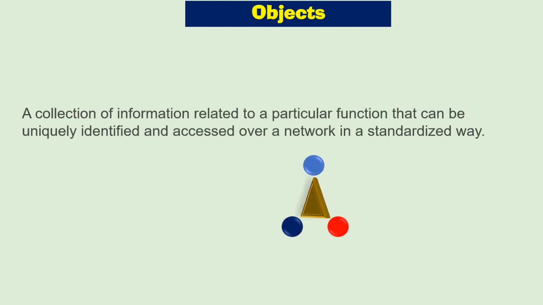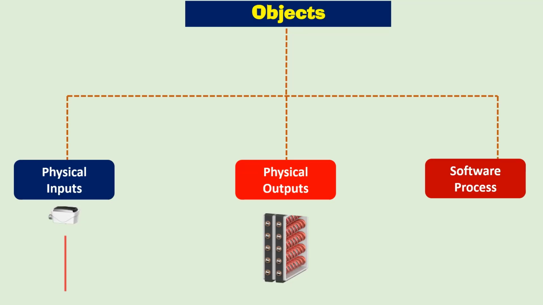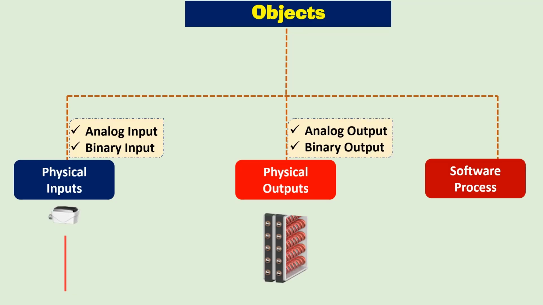Let's see what is an object. It is a collection of information related to a particular function that can be uniquely identified and accessed over a network in a standardized way. Now let's see what does this mean. Objects can represent physical inputs, physical outputs, and software process. Physical inputs can be analog inputs or binary inputs. Physical outputs can be analog outputs or binary outputs, and software process can be a time schedule or a temperature set point inside the BACnet device. So all these are examples of BACnet objects which provide some kind of information that can be accessed over the network by the other devices.